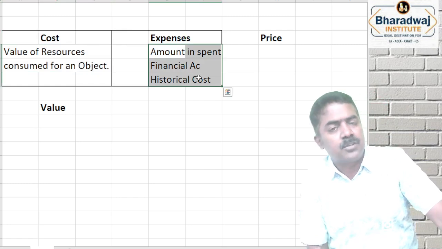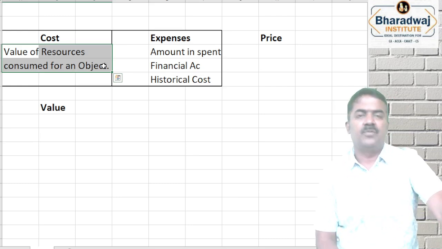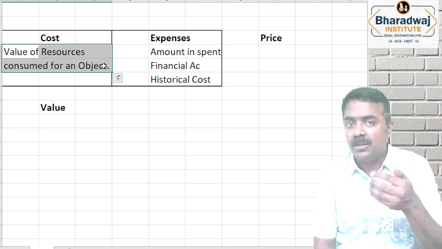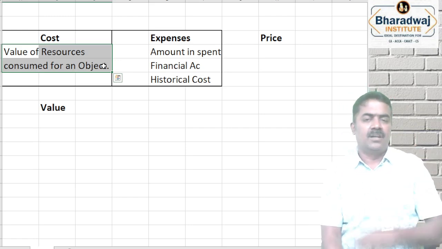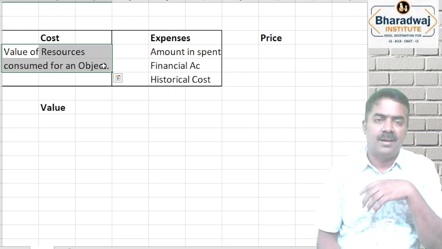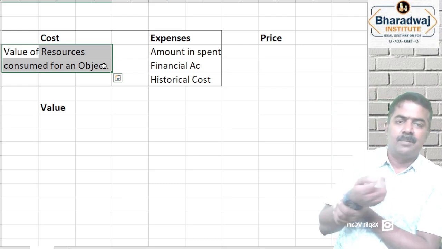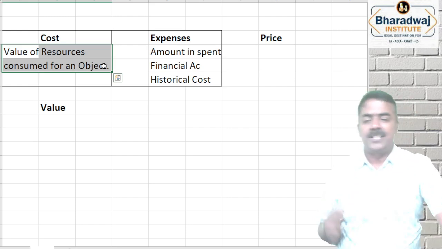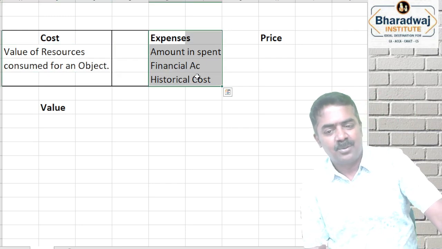Sir, what is the difference between expenses and cost? Expenses is nothing but the amount spent in the past. Cost is nothing but the value of resources consumed. For example, I am a gold manufacturer. 5 years back, I purchased gold and am keeping it in stock. Then you give me an order to make, let us say, an earring or a bracelet. Now, while making the bracelet or earring, will I take the expense from 5 years back? What is the gold rate? Per gram 5,000. Will I take that rate?